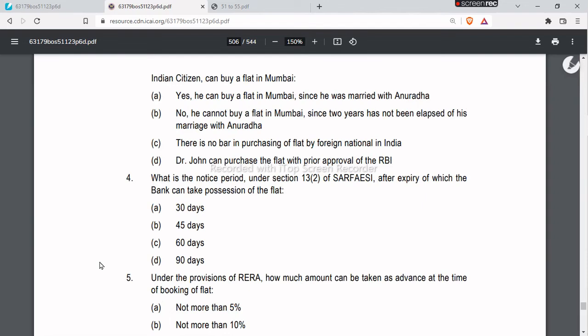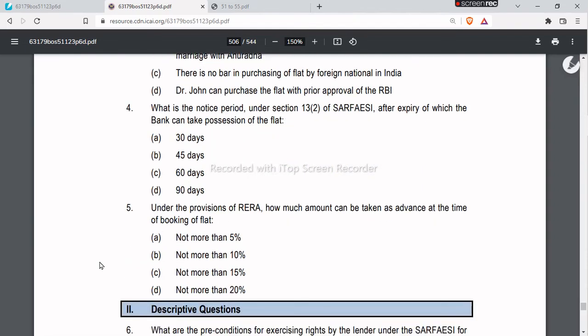Okay, so question 5th, under the provisions of RERA, how much amount can be taken as an advance at the time of booking of the flat? This question has been asked in so many case studies. By now you must have learned this answer. Not more than 10% is the correct answer, because the maximum amount of advance that can be taken by the promoter would be 10% of the cost of the flat. So option B is the correct answer. In this way we have completed our discussion of case study number 51. Thank you.